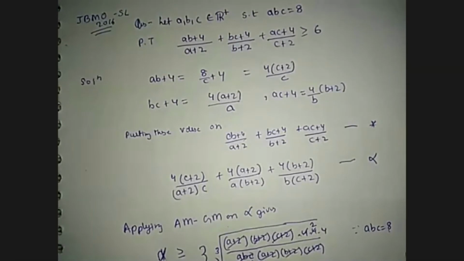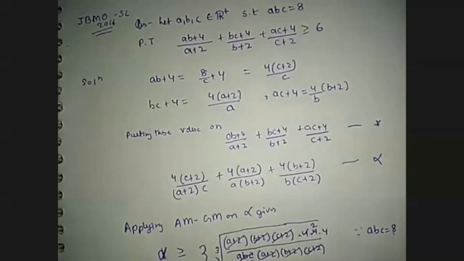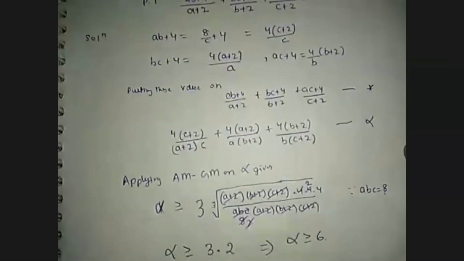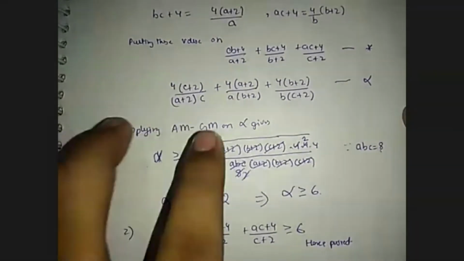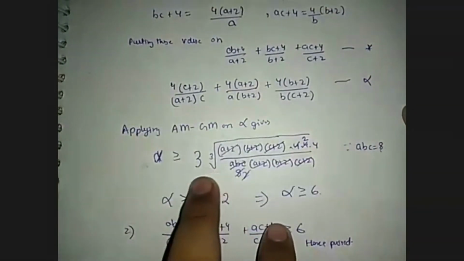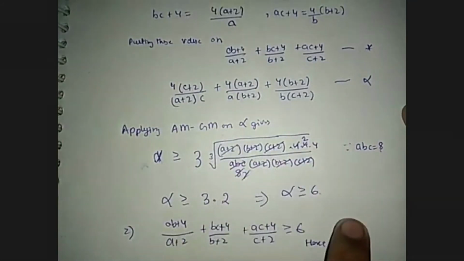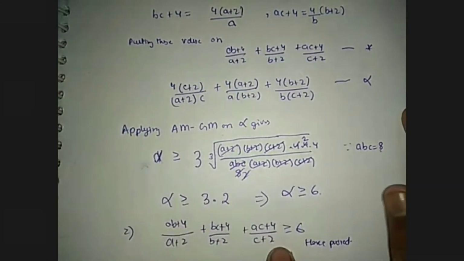gives 4 into (C + 2) upon (A + 2) into C, plus 4 into (A + 2) upon A into (B + 2), plus 4 into (B + 2) upon B into (C + 2). And I am going to call this statement alpha. Applying AM-GM on alpha gives alpha is greater than or equal to 3 into the cube root of, because there are 3 terms, (A + 2) into (B + 2) into (C + 2) into 4 into 4 into 4 upon ABC into (A + 2) into (B + 2) into (C + 2).